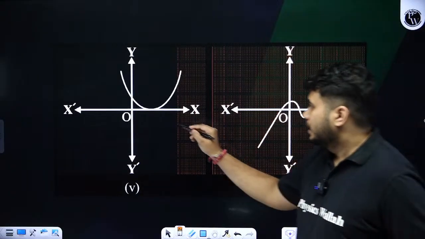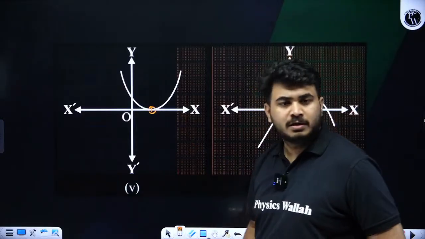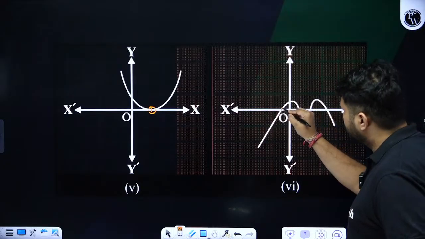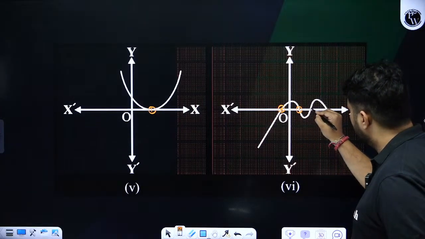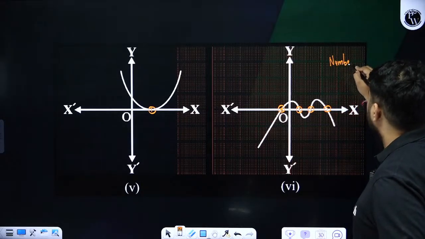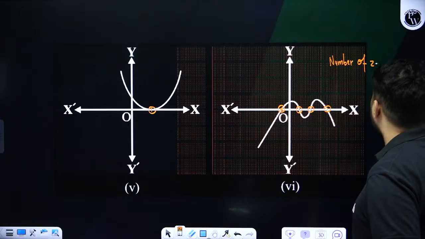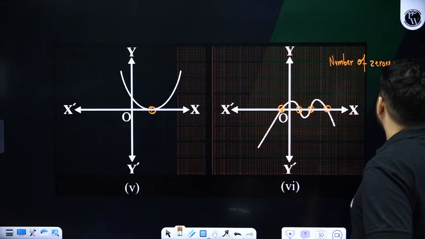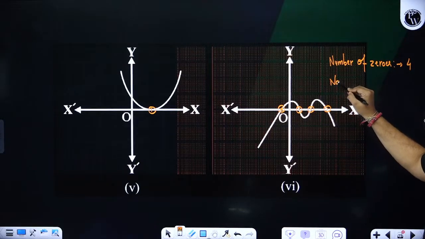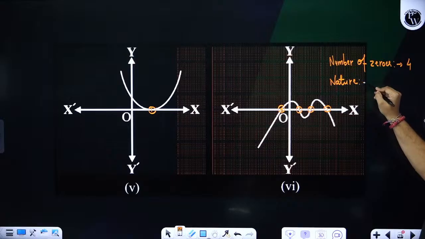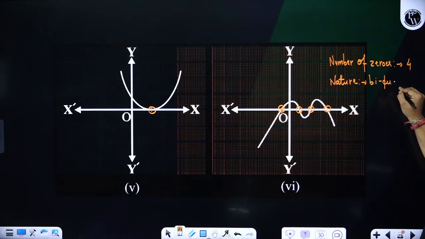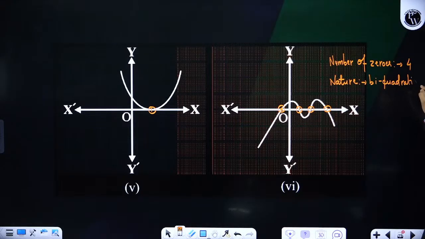Clear? Same you can discuss for this also, students. Fine. Look here, exactly there is 1 zero over here. Right? Number of zeros will be 1. It is quadratic. Here the number of zeros are how much? 1, 2, 3, 4. So number of zeros are 4. Can anyone tell me what is the polynomial over here? Tell me fast, let us see, what will be the nature of this. You know the number of zeros is 4. Nature of polynomial? Yes. If 3 then we say cubic, if 2 then quadratic, if 4 it will be called as what? Biquadratic. Okay, so it will be a biquadratic polynomial.